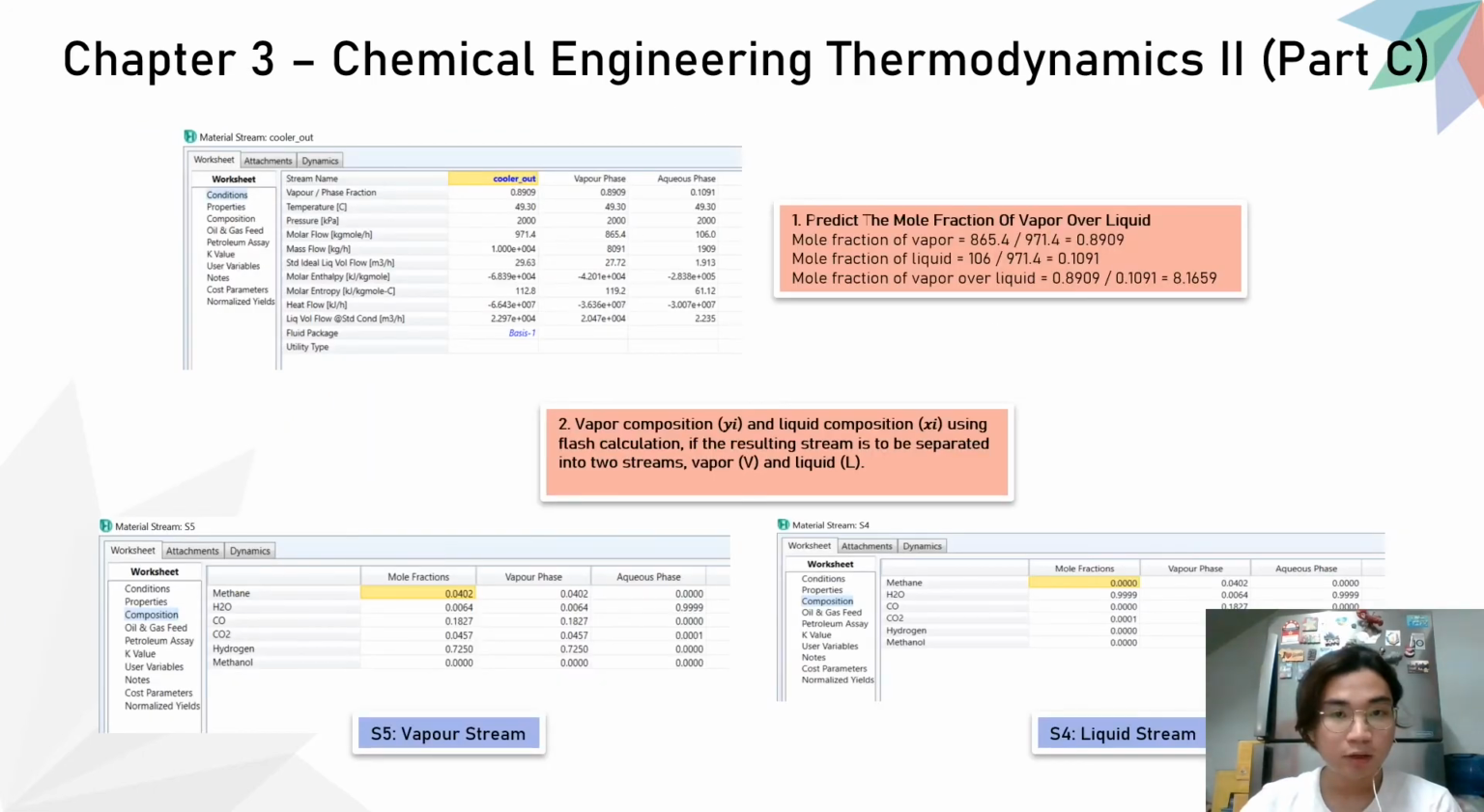For part C, we are required to predict the mole fraction of vapor over liquid. The mole fraction of vapor is 0.8909, and the fraction of liquid is 0.1091. Therefore, we get a mole fraction of vapor over liquid of 8.1659. Then we are required to find the vapor composition and the liquid composition using flash calculation. From S5 we can obtain the vapor composition, and from S4 we can obtain the liquid composition.